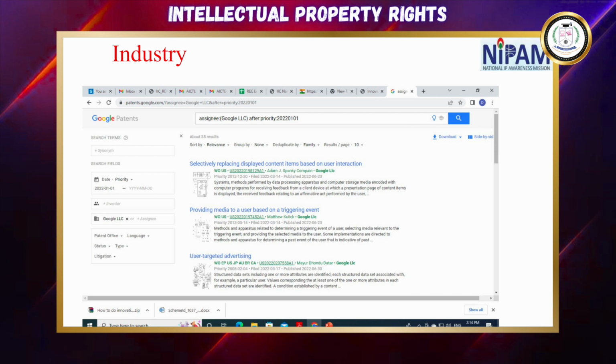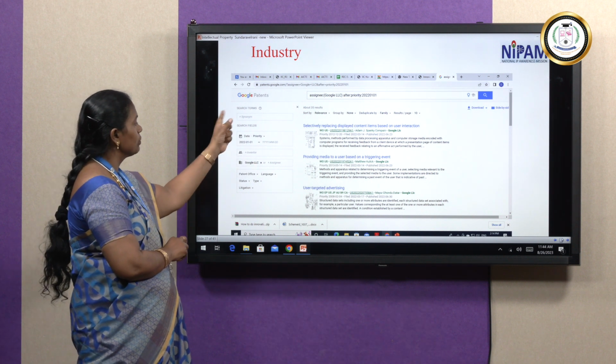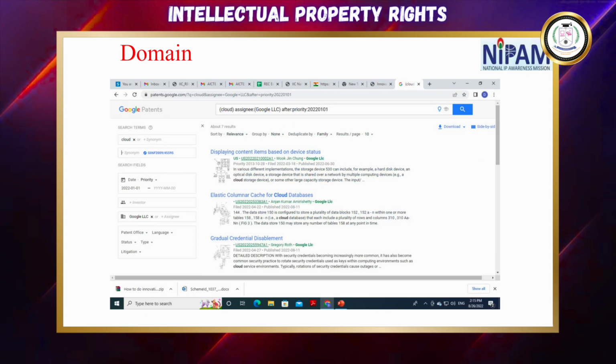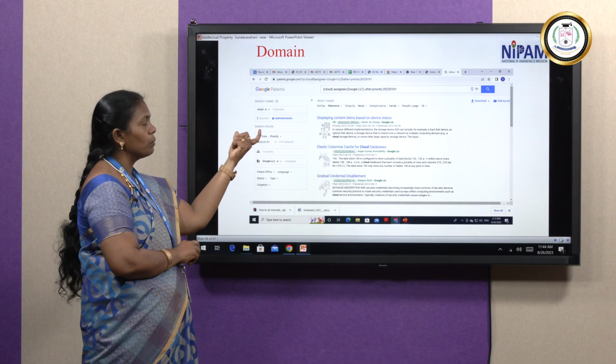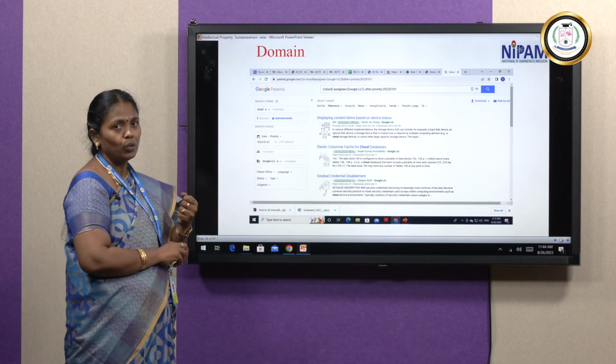Here I am giving some industry oriented examples. If a particular industry wants, they have to give the license, and after priority, whatever number they are given, we have to give like this. This is for industry application. Here we can mention the domain also. In this example, if I want to search cloud related patents, we can mention the cloud, then particular numbers, you can give the patent number. According to that, it will search and you can get your new idea.